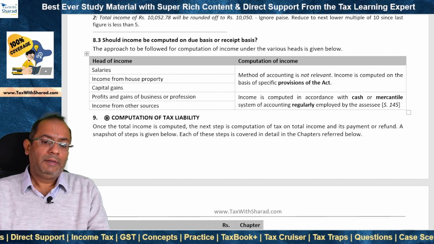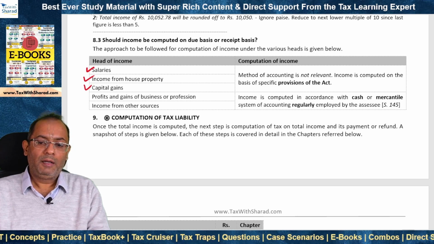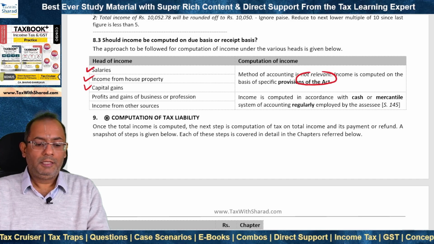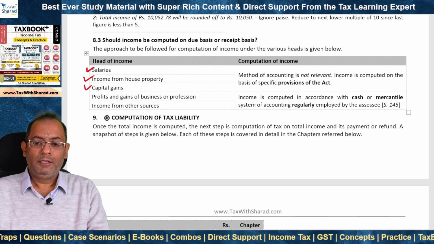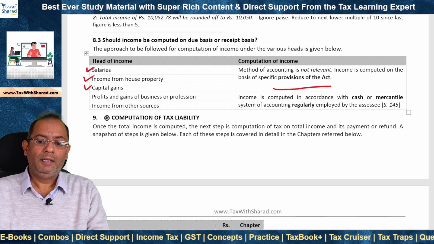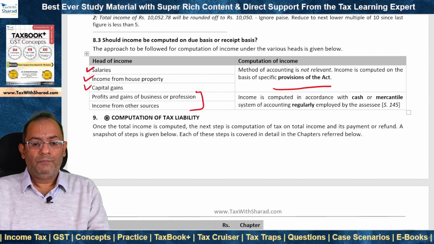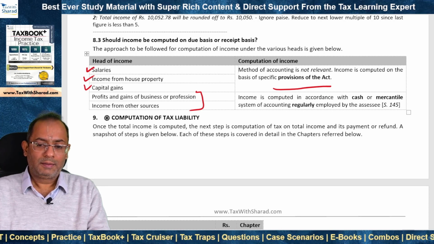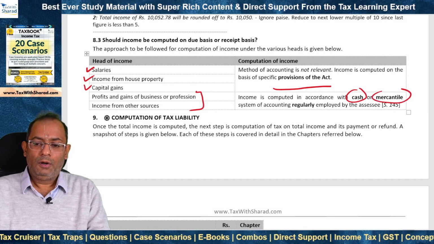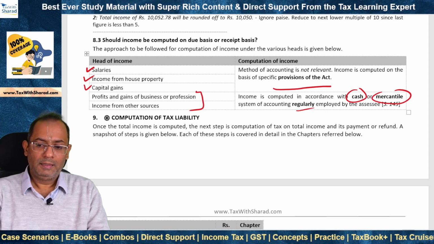Should income be computed on due basis or receipt basis? There are 5 heads of income, as we know. In the case of salaries, income from house property and capital gain, method of accounting is not relevant. Whether the assessee is following cash method or mercantile method, it is not relevant, and income is computed on the basis of specific provisions of the Act dealing with these heads of income. If we talk about the heads of PGBP and IFOS, then income is computed in accordance with cash or mercantile system of accounting, which is regularly employed by the assessee.